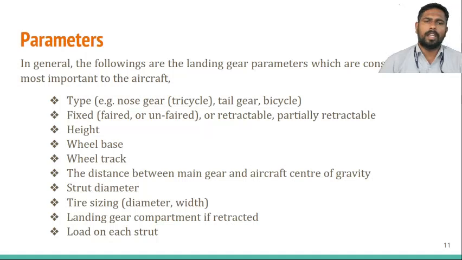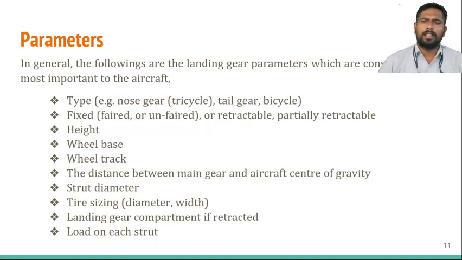In some cases, we can use the tail landing gear as a main landing gear. In that case, we can distribute the weight of the tail landing gear into 2 or 3, based on the configuration. The next is aerodynamic comparison: either it should be retractable, non-retractable, or a skid condition landing gear.